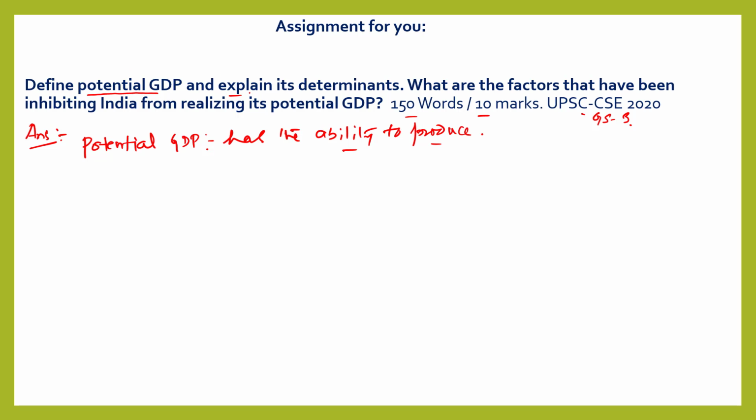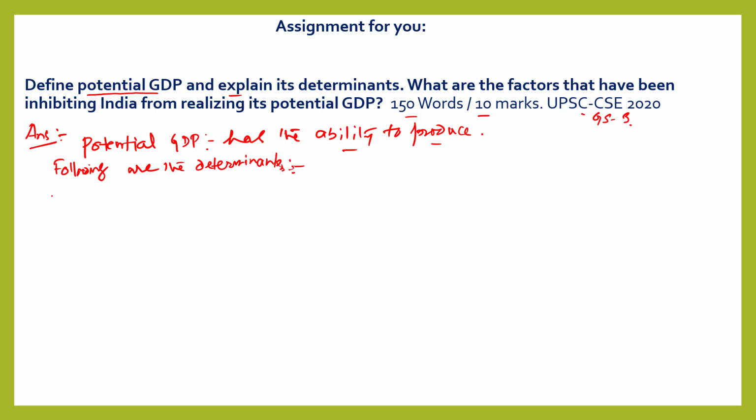Second part is explain its determinants. So following are the determinants. Just write here: following are the determinants. Here you write a few determinants and explain in one line or two lines.